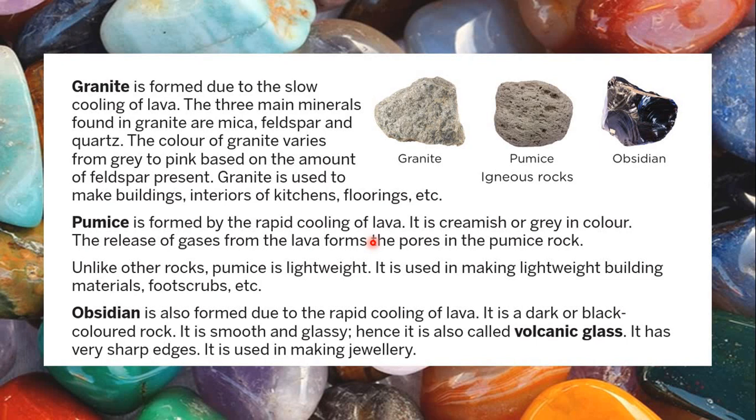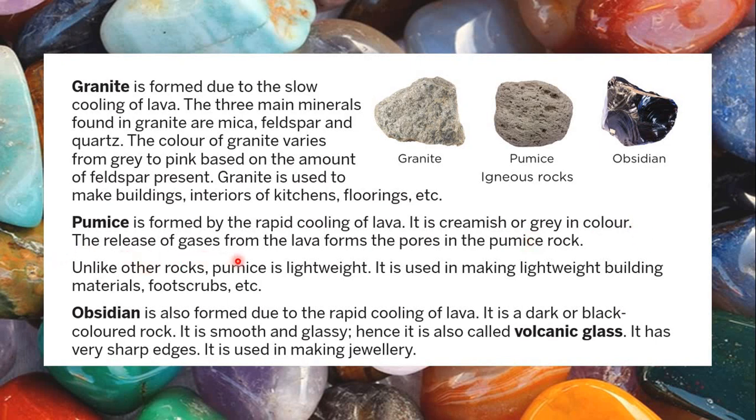There are lots of bubbles of air in it, and the lava quickly cools down, generally when it comes in contact with cold water or something like that. So those bubbles get entrapped and therefore they leave holes. You can see holes over here. See, in this you can see holes in the pumice rock. So it has lots of holes in it, a spongy appearance. It is creamish or grey in color.